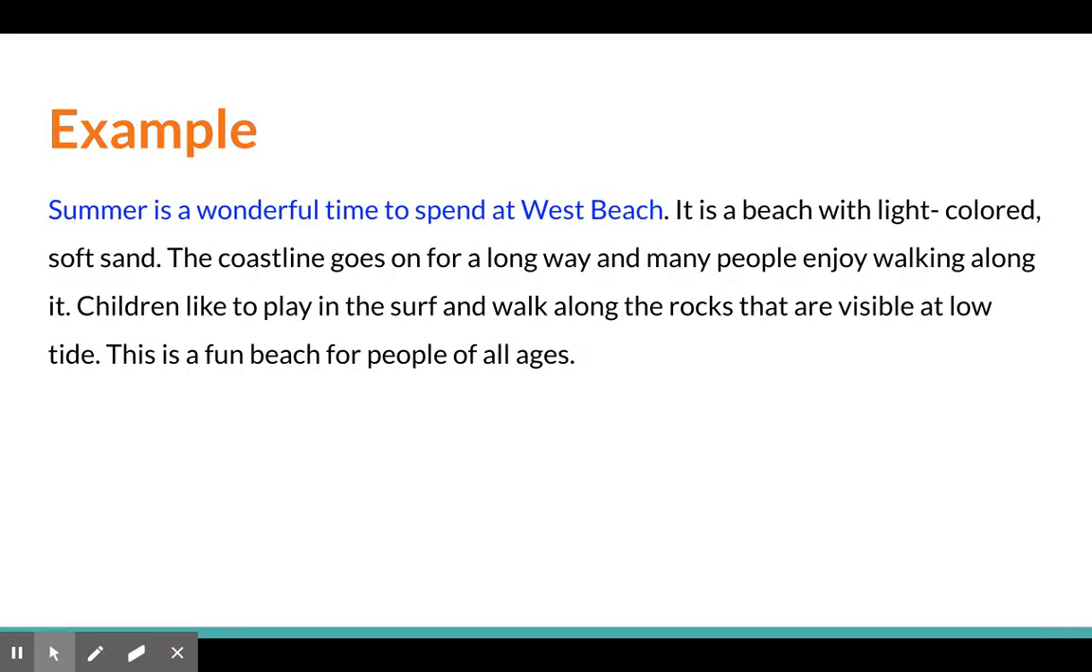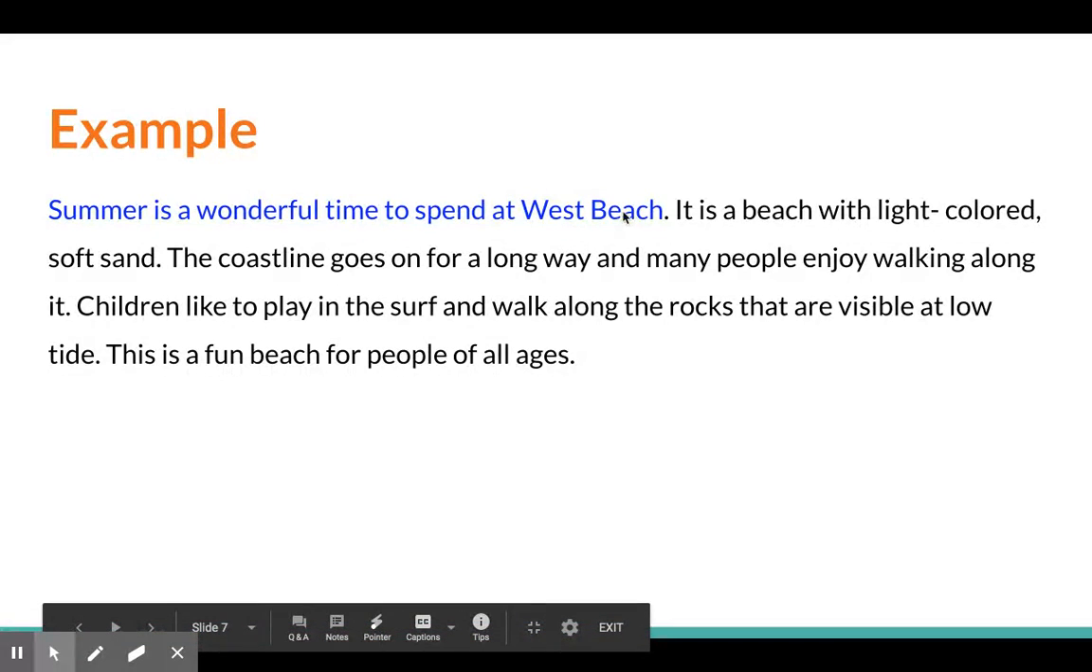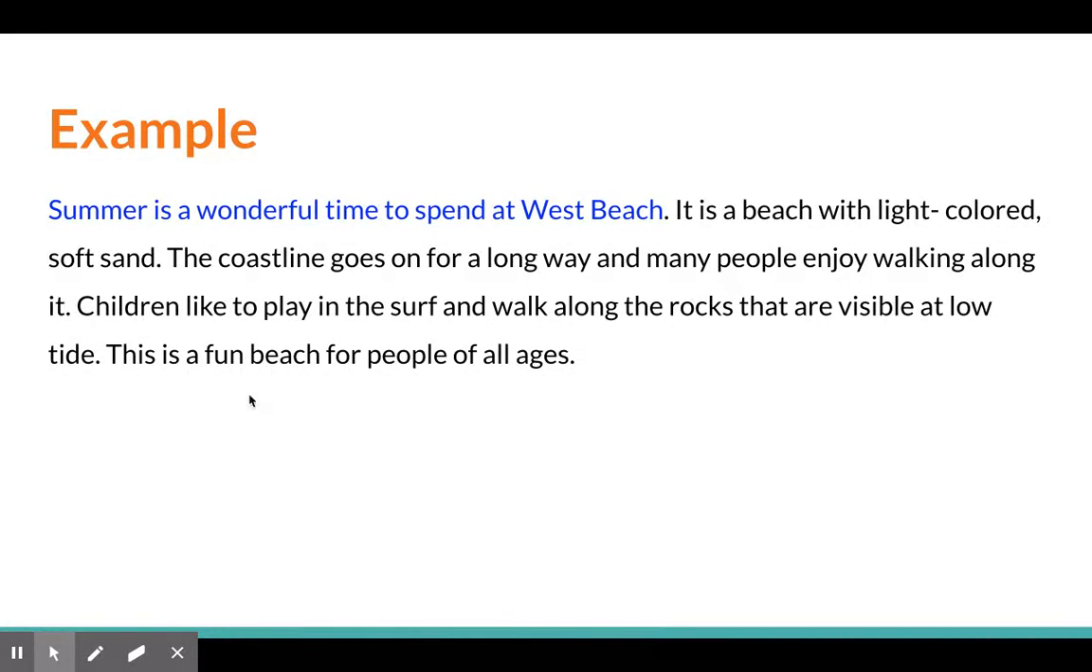Now, another way to determine the main idea is every other sentence is going to relate back to that idea. So the next one, the beach has light-colored soft sand. Okay, well, that's going back to West Beach, right? The coastline goes on for a long way and many people enjoy walking along it. Children like to play in the surf and walk along the rocks that are visible at low tide. This is a fun beach for people of all ages. Well, that's what we're talking about, summer at the beach, right? We're talking about West Beach and the things you can do there. So that's the main idea.